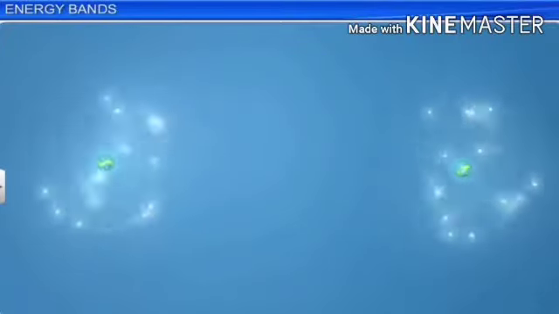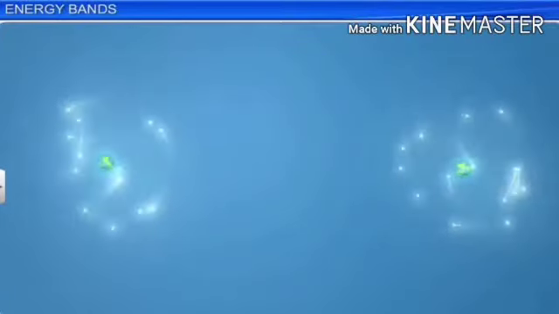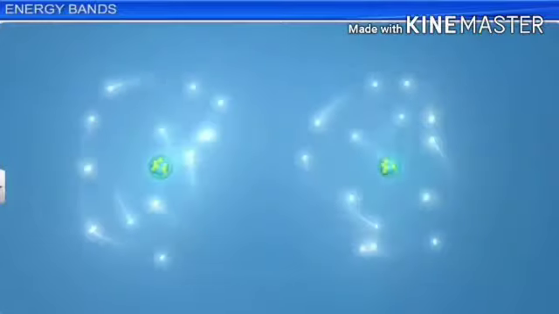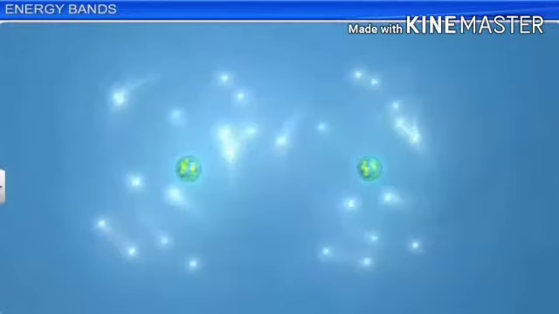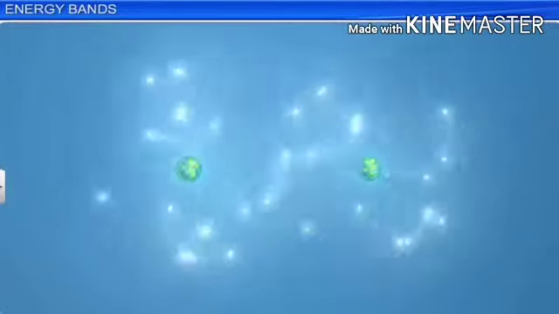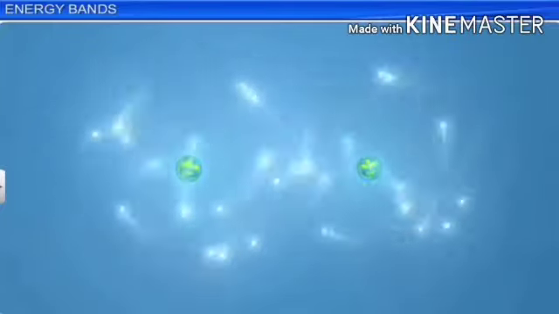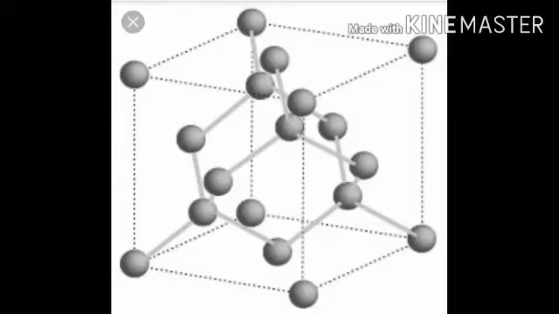Here you can see two isolated atoms revolving in their own manner, but when they come closer there is an interaction, so that the energy levels are modified.